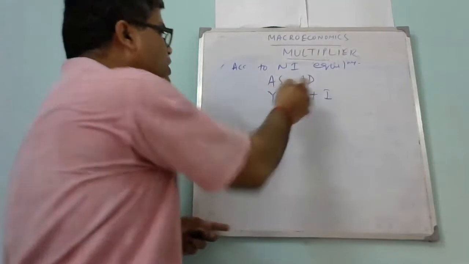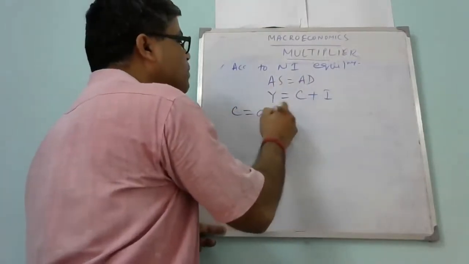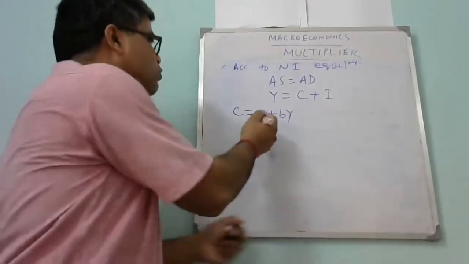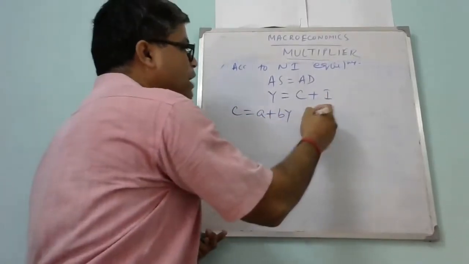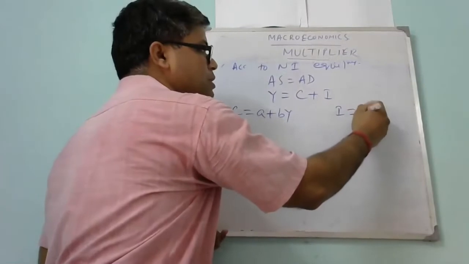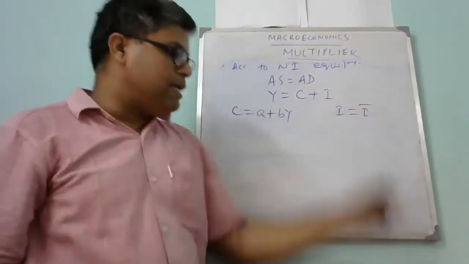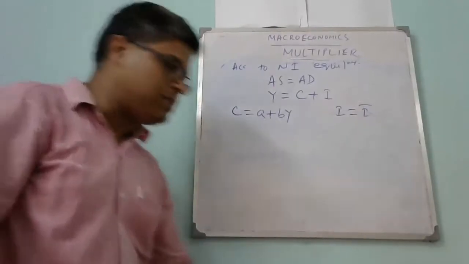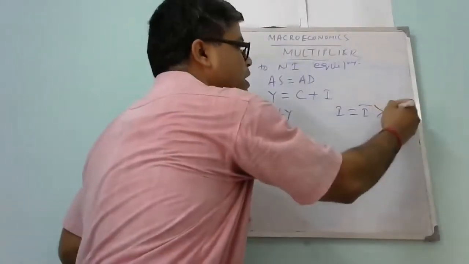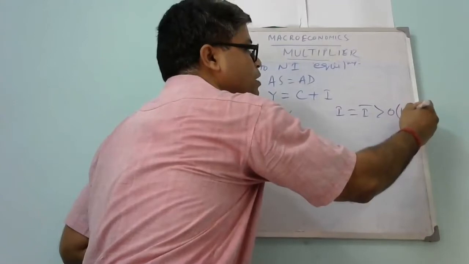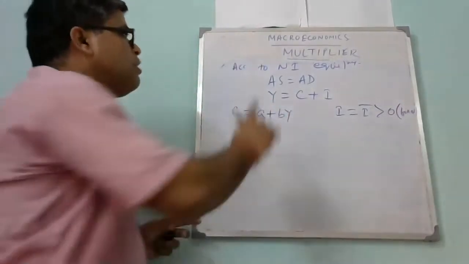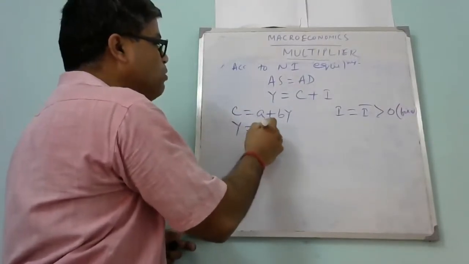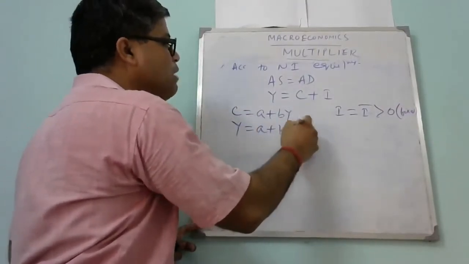Okay. Now what is the C? C is nothing but A plus BY, which we have already seen in my past lectures. C equals A plus BY. And here I equals I bar. This is the autonomous investment expenditure, and this is positive, greater than 0 and fixed. Okay. Now just putting this value here, this will be Y equals A plus BY plus